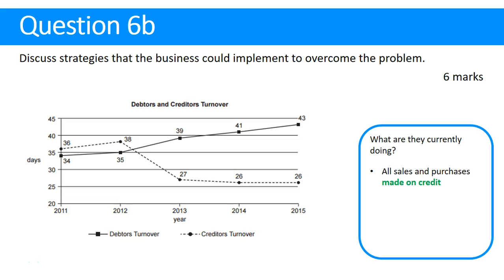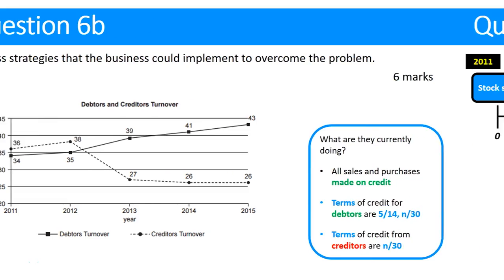What they're currently doing is making all sales and purchases of stock on credit. The terms for debtors are a 5% discount if paid in 14 days and 30 days in total to pay, whereas creditors provide us credit terms of 30 days. Then we've been given the graph of creditors and debtors turnover trend.